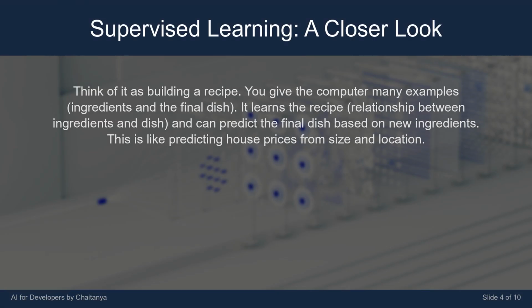Think of supervised learning as building a recipe. You give the computer many examples, ingredients and the final dish. It learns the recipe, the relationship between ingredients and dish, and can predict the final dish based on new ingredients. This is like predicting house prices from size and location.